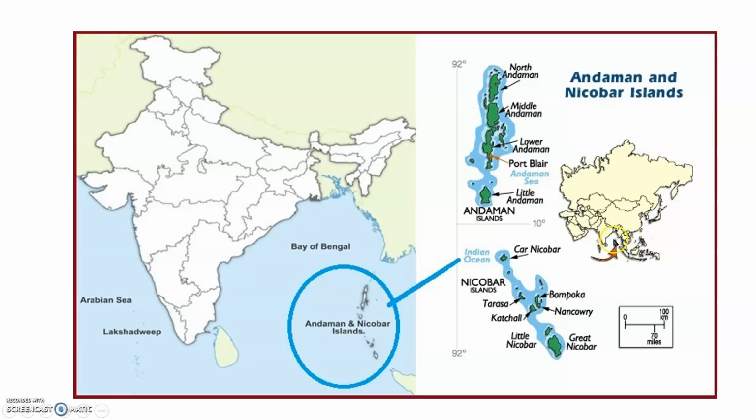See, here the Andaman and Nicobar Islands are there. Here is our country. Seeing this, some names are also there. This is called North Andaman. This is Middle Andaman. This is Lower Andaman. And the capital of the Andaman and Nicobar Islands is Port Blair. Here Port Blair is there. And this one is called Little Andaman. Like that, down also.